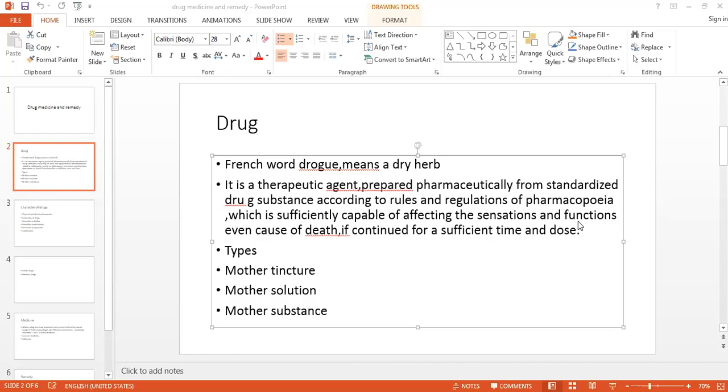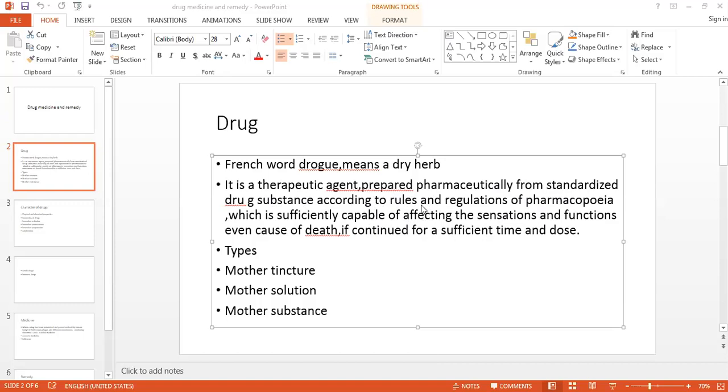So that drug should be a herb. It should have a medicinal property, that here we are using the word therapeutic. First, it should be a therapeutic one. Second, pharmaceutically it should be standardized. Pharmaceutically means we have seen the 5 processes for standardization, and it should pass all those stages of standardization, according to the rules and regulations of the pharmacopoeia.